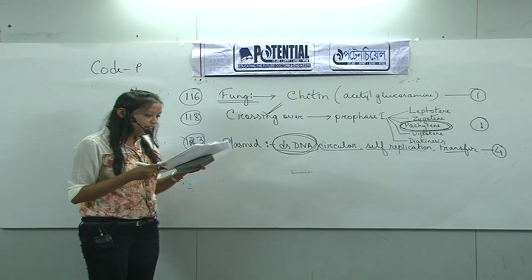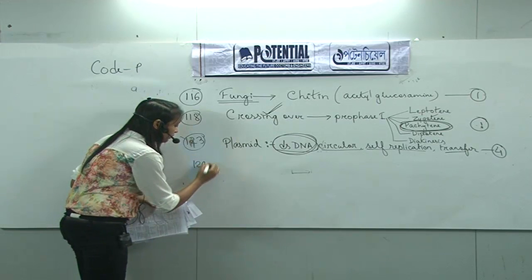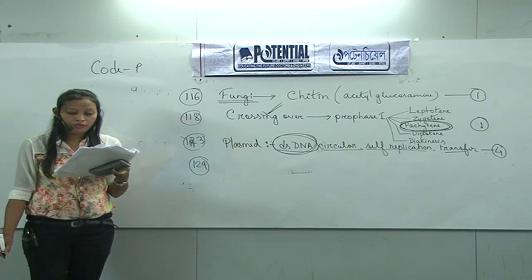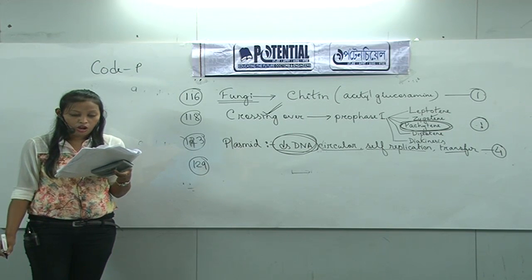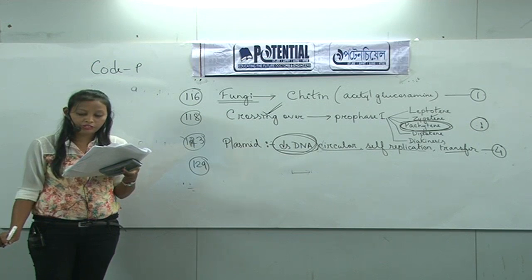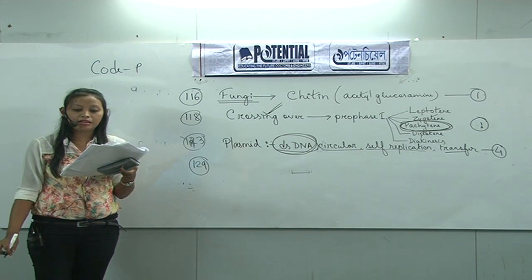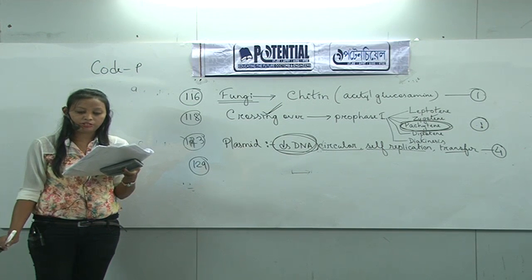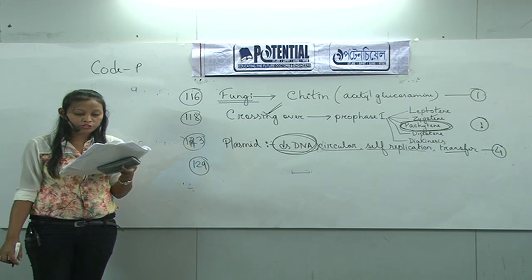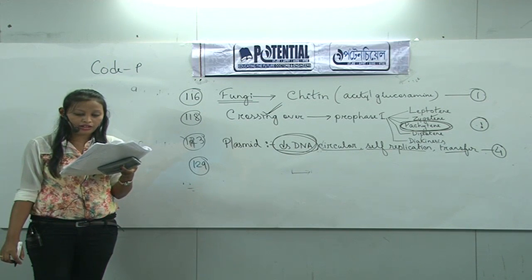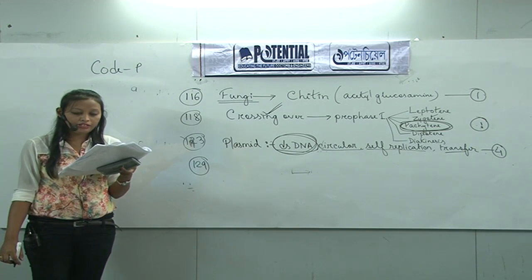Then next, move to question number 129. The question is: which one of the following statements is wrong? Option 1, cyanobacteria are also called blue-green algae. We know cyanobacteria is a part of kingdom Monera, also known as blue-green algae. So that statement is correct. Option 2, golden algae are also called desmids. That is also correct.